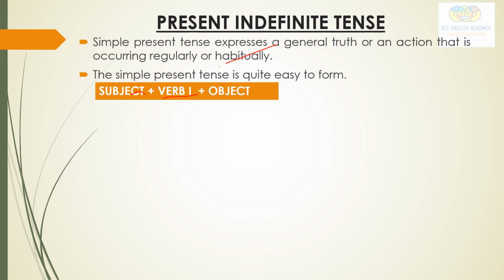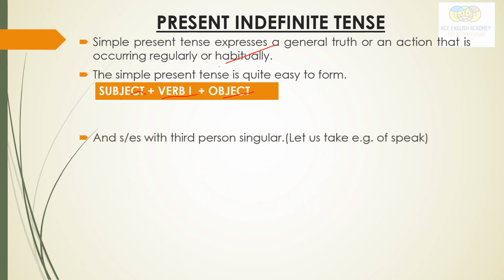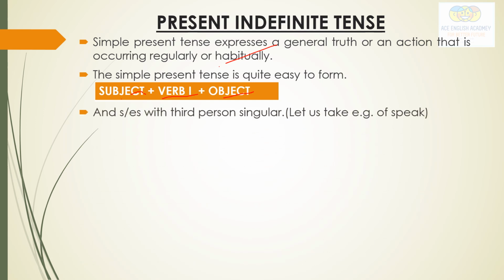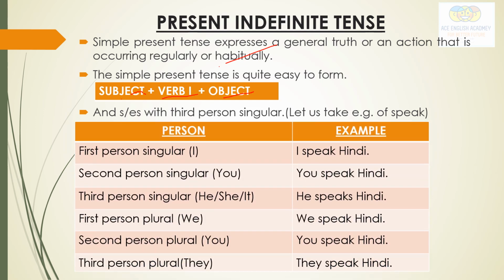First form of verb, and object. And other than this, we use s/es with the third person singular. And what is third person singular? He, she, it.